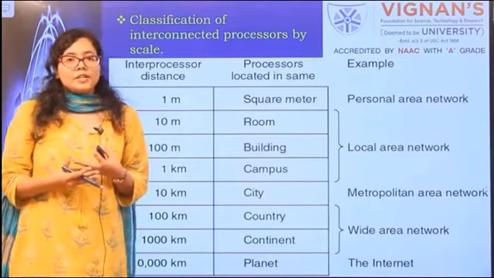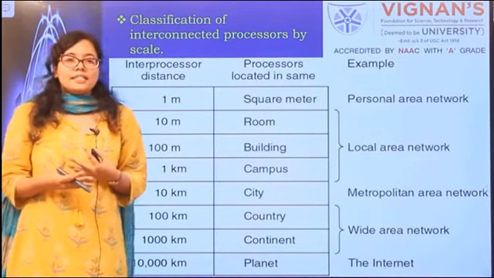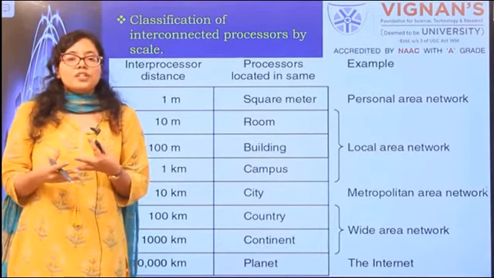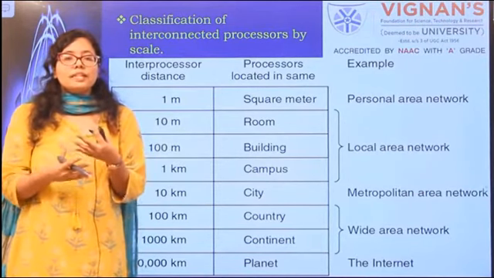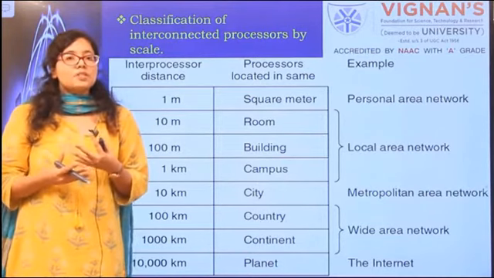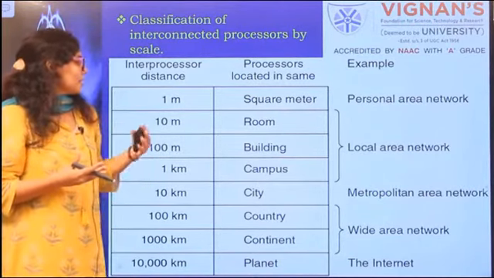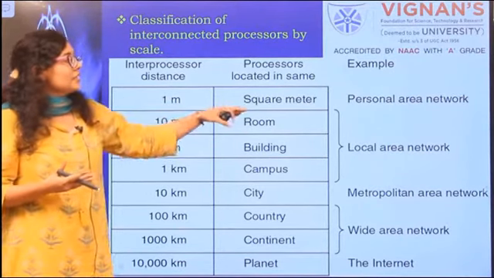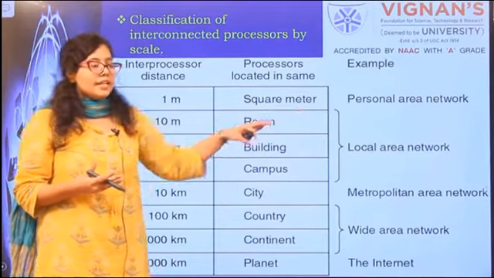So from the slide you can see how we have classified these different networks based upon their coverage of the geographical area. If your coverage of the network is within 1 meter, we consider it a personal area network.